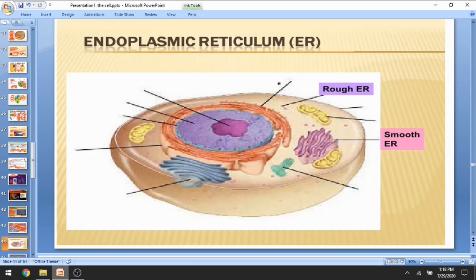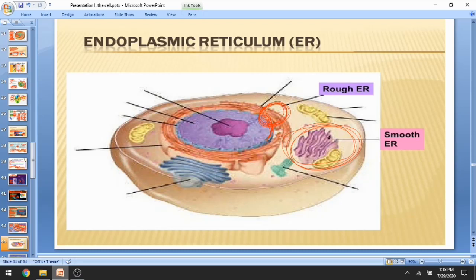Endoplasmic reticulum in the cell, they are present in this area, just like an extension of the nuclear membrane. Rough endoplasmic reticulum is present immediately next to the nuclear membrane, just on top of it. They are actually the extension of the nuclear membrane. They are rough due to the presence of ribosomes.